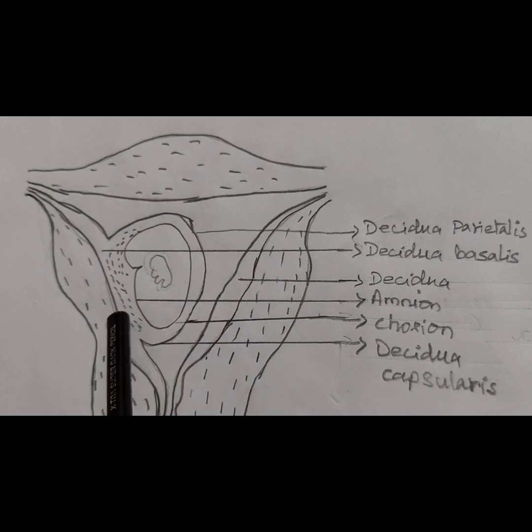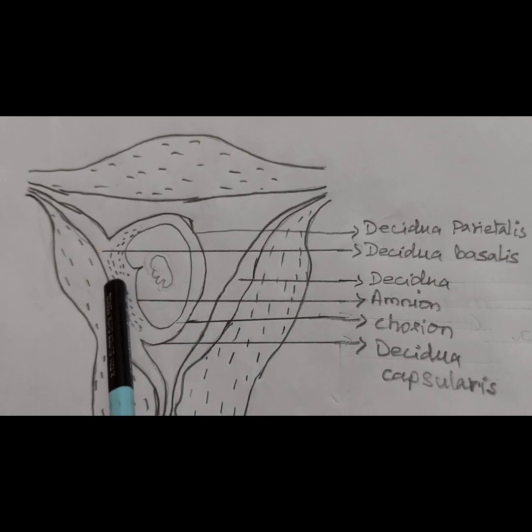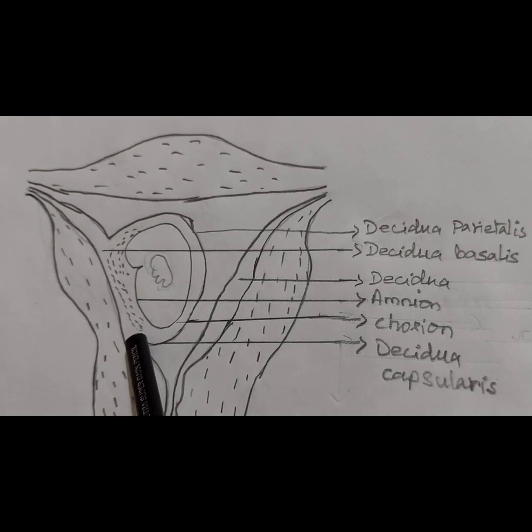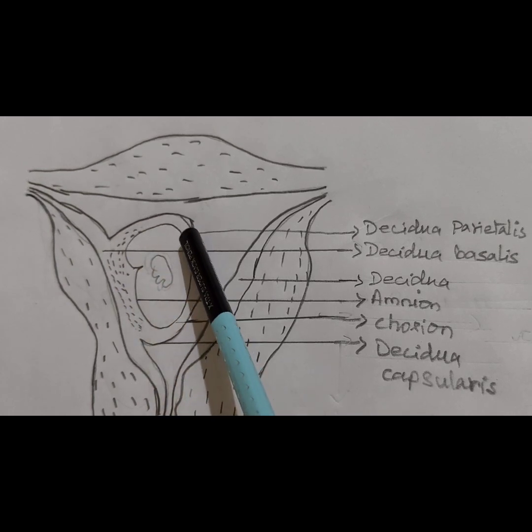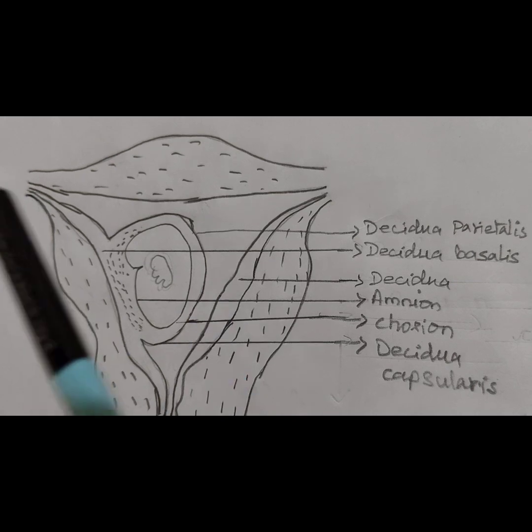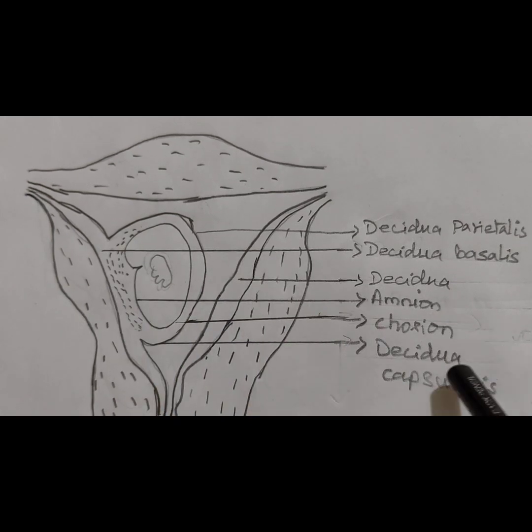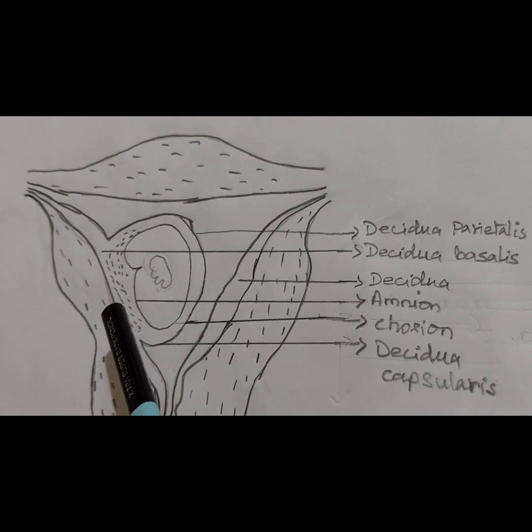This is not the decidua endometrial layer; all of this is decidua, and this part is the decidua basalis. Most of it is covered by the decidua basalis, and this part is covered by the decidua parietalis. This is the capsularis part of the decidua. So these three main parts are present in the decidua.